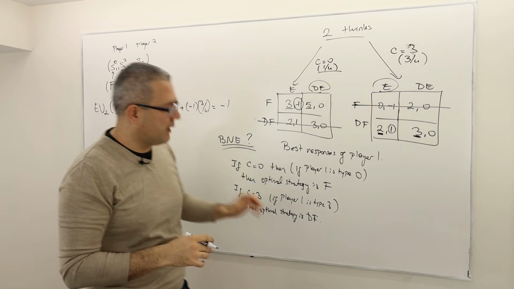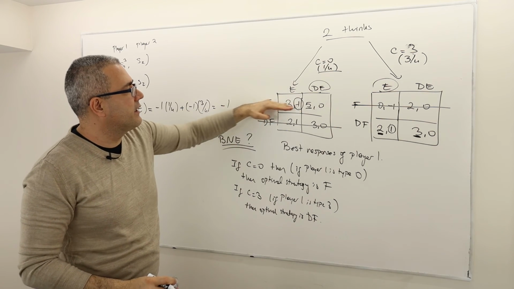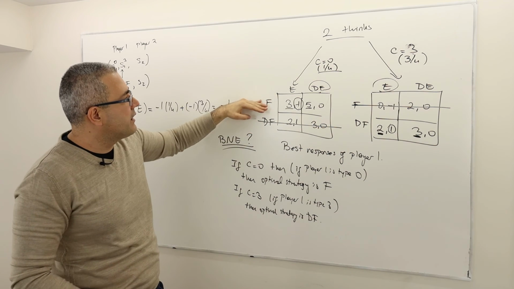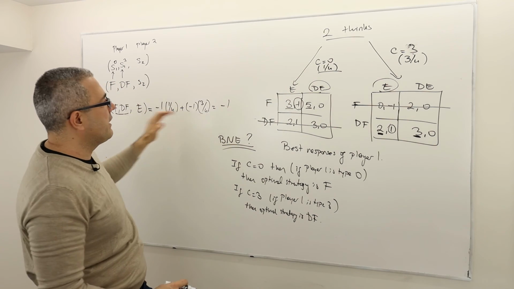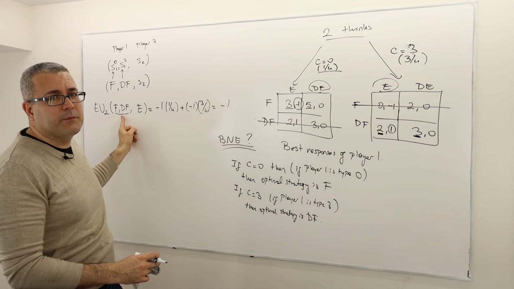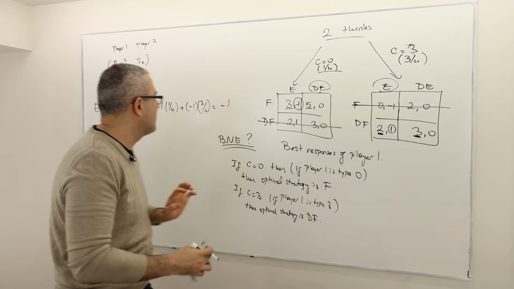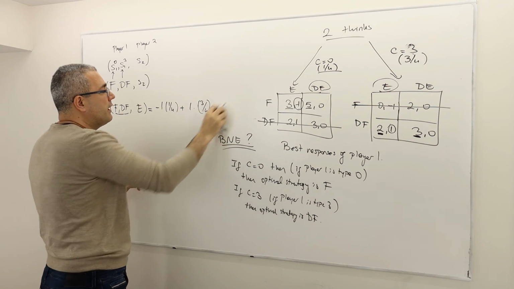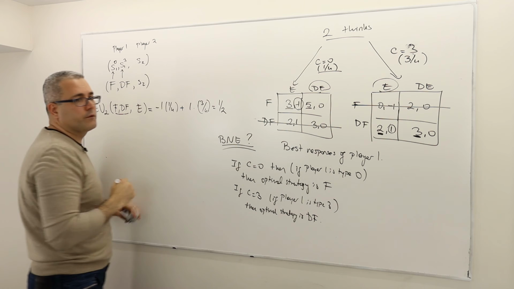Oh, I am so sorry. Yep, that's my mistake. So remember, player 1 is playing fight here and don't fight here. So yeah, be very, very careful. So here, if player 2 plays enter, he's going to get -1 because player 1 is playing fight. But here, he's not going to get -1 because player 1 of type 2 is not playing fight. He's playing don't fight. So he's going to get 1. So I am sorry, that's my mistake. So this is 1 times 3/4. So therefore, the expected payoff is going to be 2/4, which is equal to 1/2.